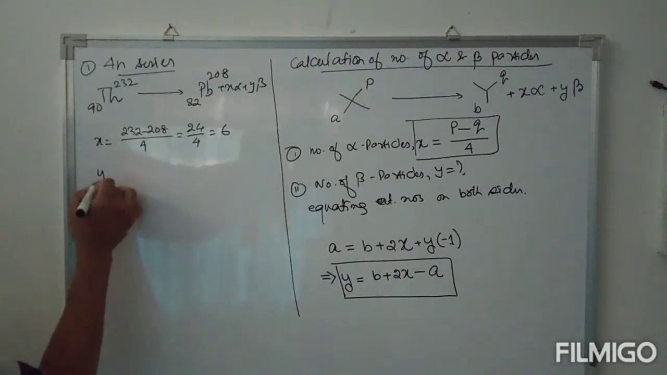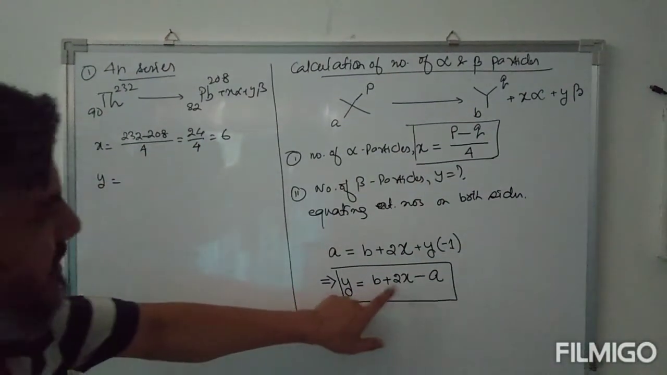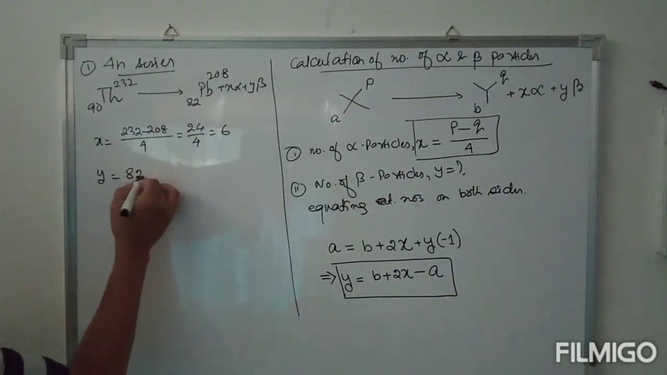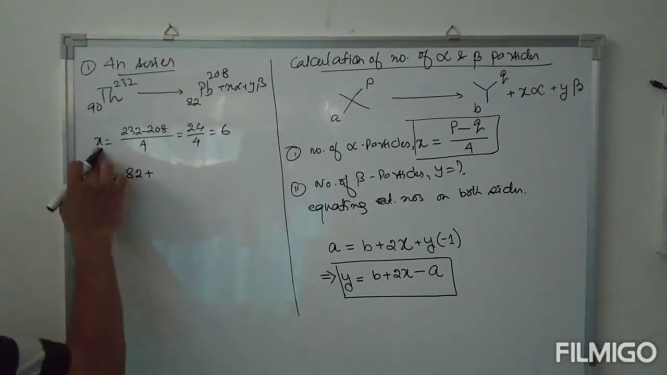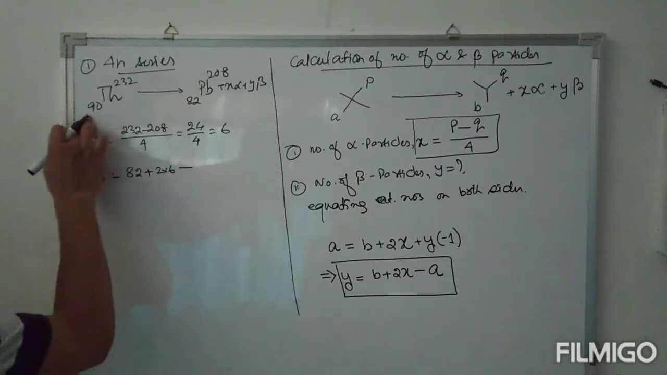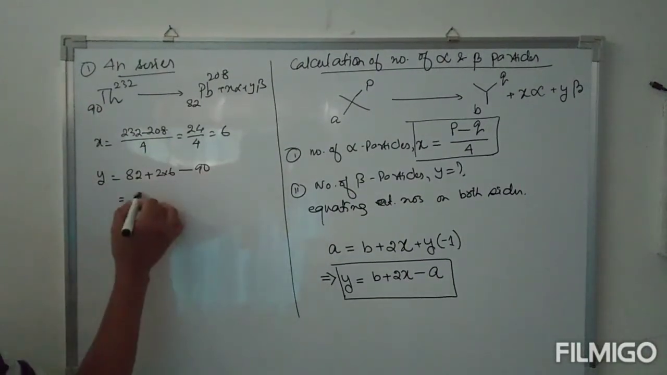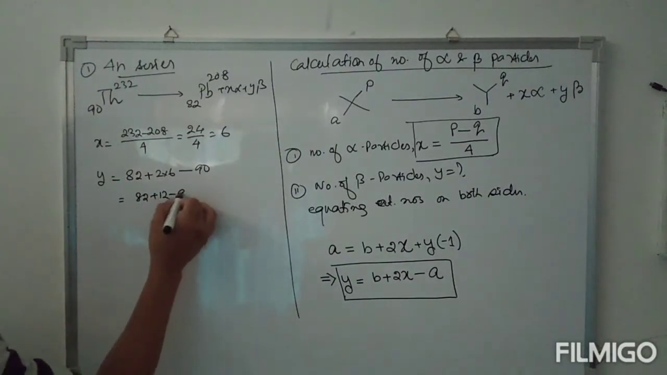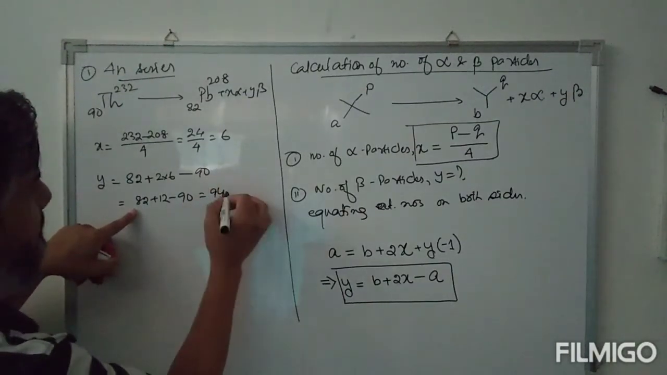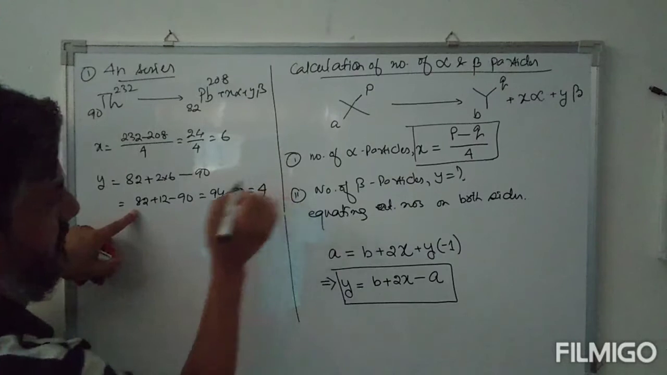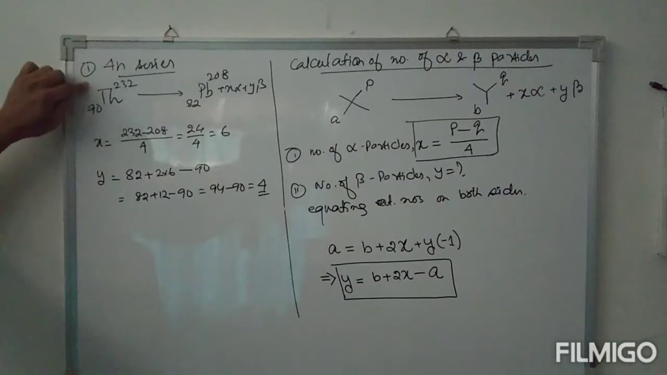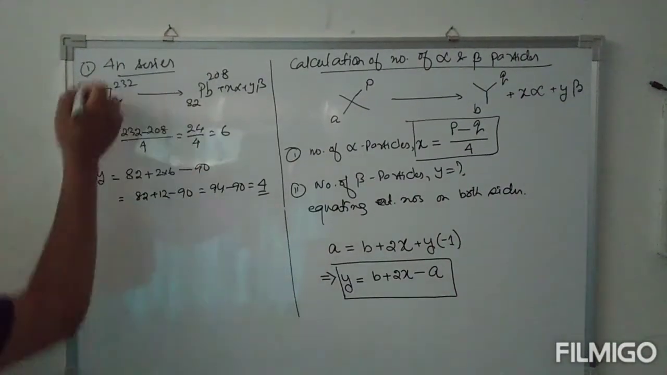Now let's find the number of beta particles. We have B plus 2x minus A. B is 82, plus 2 times x, where x is 6, so 2 into 6, minus A, which is 90. So we have 82 plus 12 minus 90. 82 plus 12 is 94, and 94 minus 90 gives 4 beta particles. So for the 4n series, the number of alpha particles is 6 and the number of beta particles is 4.